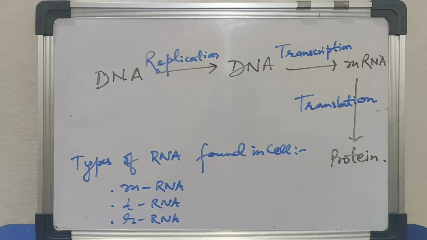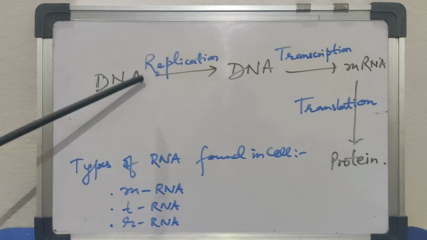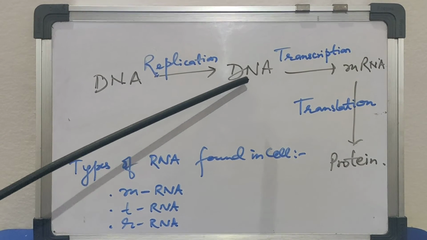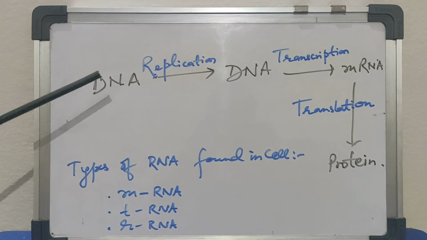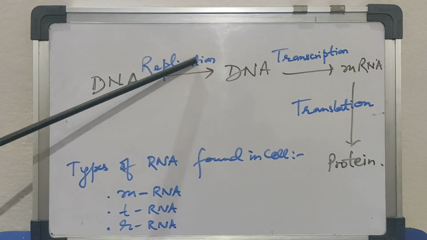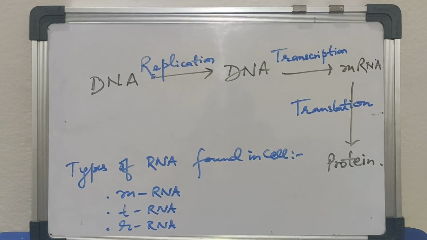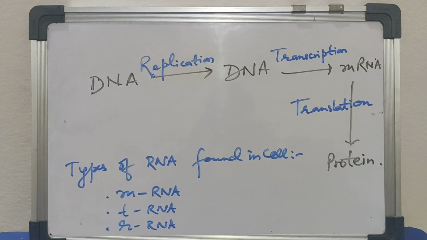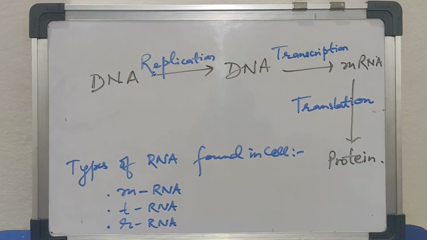DNA is called deoxyribonucleic acid. It undergoes replication to prepare another similar DNA molecule. So DNA can form DNA. The process is called replication. Here many enzymes are used. So DNA synthesizes another DNA molecule with the help of many enzymes. The process is called replication.